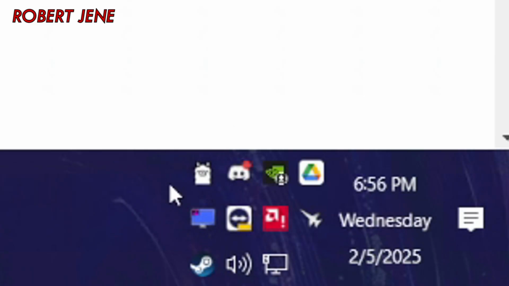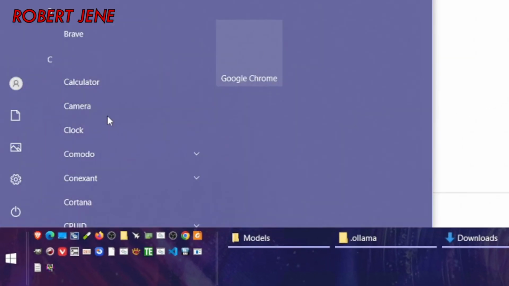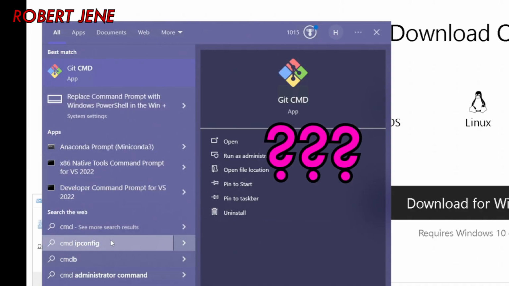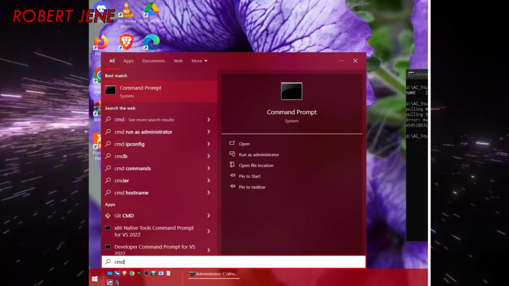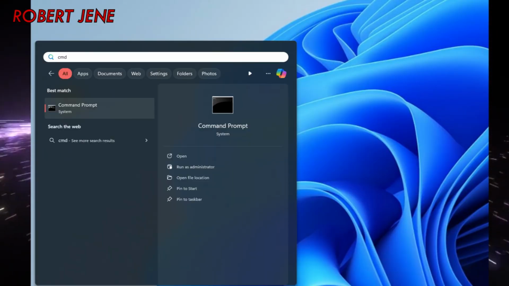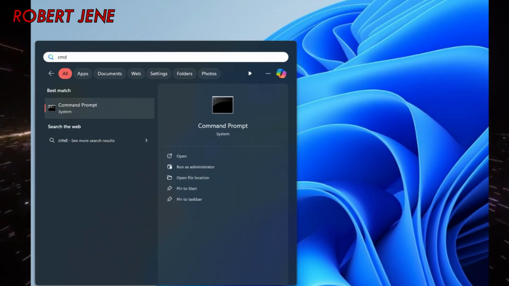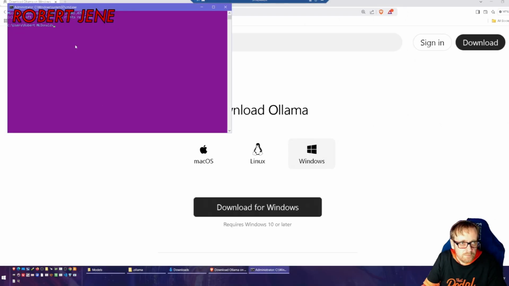And by default, Windows hides this area, so you're gonna have to hit a little up arrow or caret to make sure it's running. And then hit Windows button R so you get this run box, or you can just open the start menu and type CMD. You don't want any of the other stuff, you just want regular command prompt. Why is my Windows not showing me regular command prompt? I don't know. Well, here's a screenshot from one of my other computers running Windows 10 so you can see what it looks like. And Windows 11 actually has a visible search box right away when you open the start menu, and this is a screenshot from doing a search for CMD there. But anyways, Windows button R opens this box and you can type CMD and hit enter.